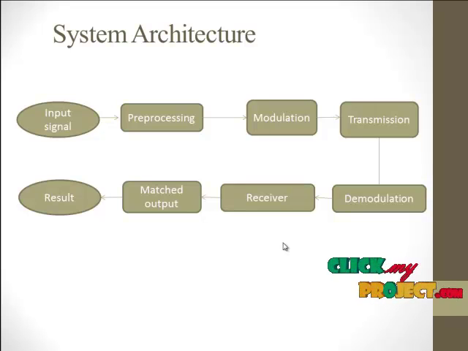Initially the given signal is pre-processed. In pre-processing, filtering is performed to remove noise, and then modulation is performed. Here for the modulation we are using the QAM modulation scheme, that is quadrature amplitude modulation. And then the transmission is conducted for the modulated signal. There are a lot of processes between transmitting and receiving, such as encoding, decoding, precoding, modulating, demodulating, FFT and IFFT processes, and also interleaving and de-interleaving, obtained at the receiver port. That means the input matches with the output.